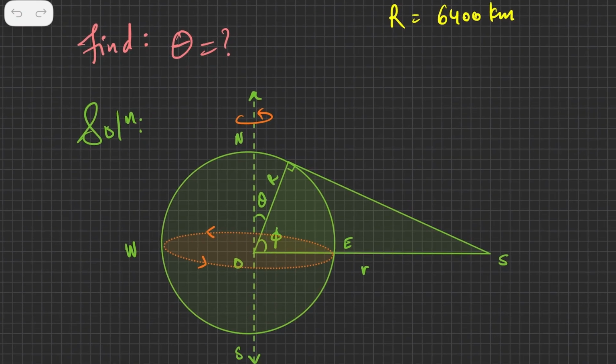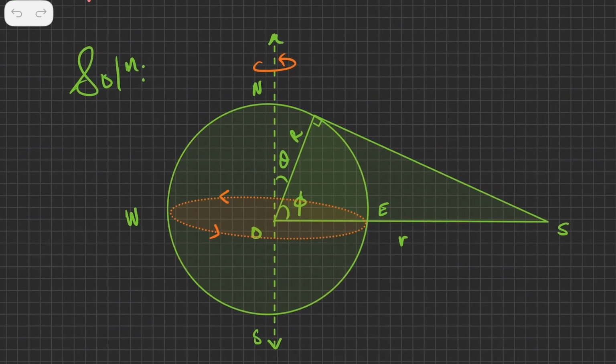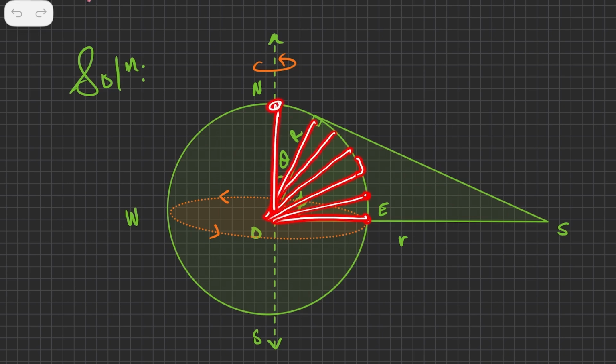Now what is this colatitude? Colatitude is the difference between the latitude angle and 90. So latitude angle is basically, let's say if this is our Earth and this is our equator, the dotted orange line is our equator, and as you are on the equator, the latitude angle is 0. As you keep on moving upwards, the latitude angle actually increases, and when you are at the poles, you are at a latitude angle of 90 degrees.